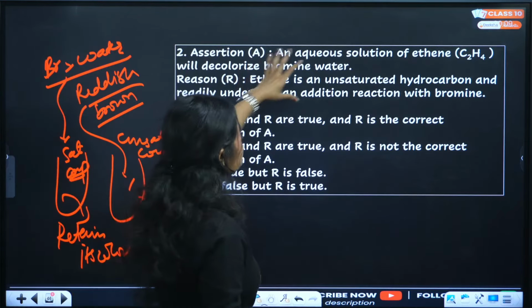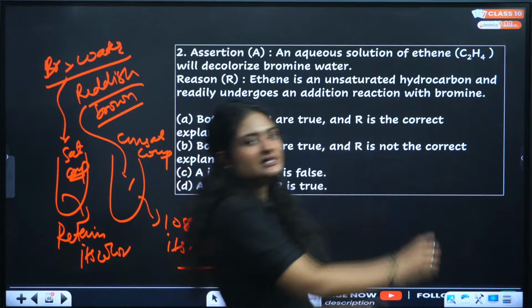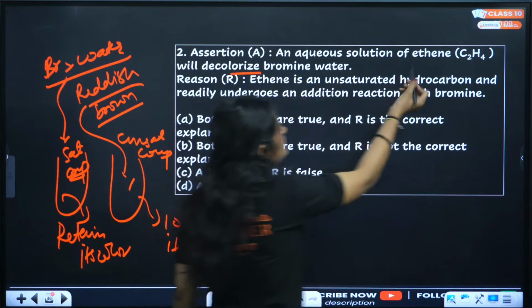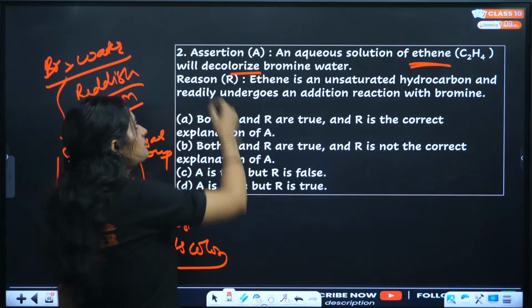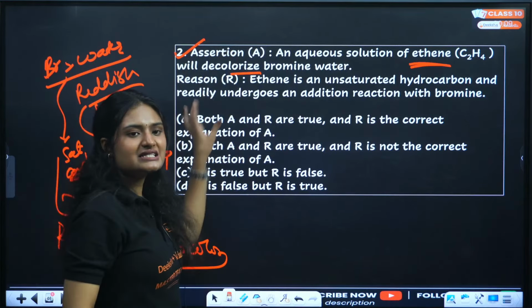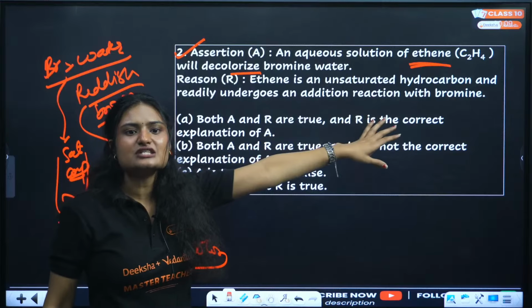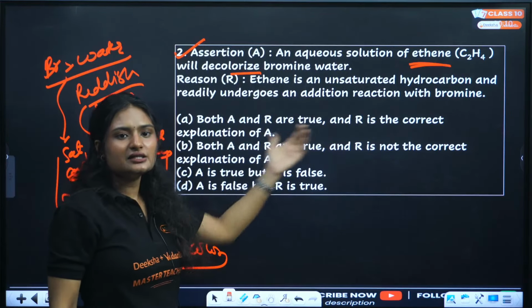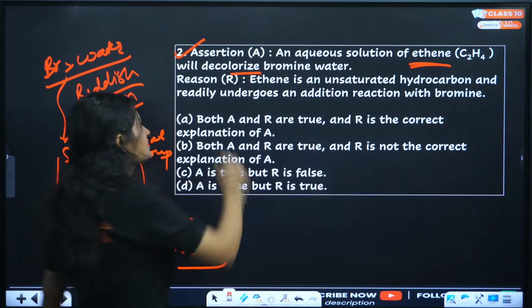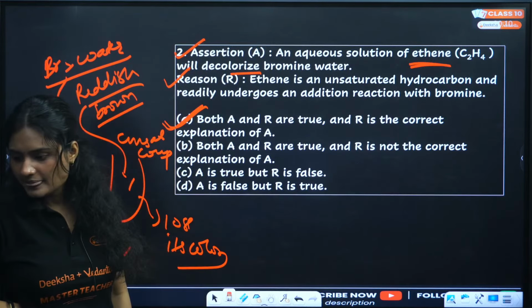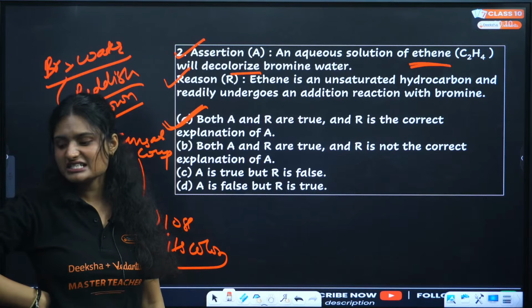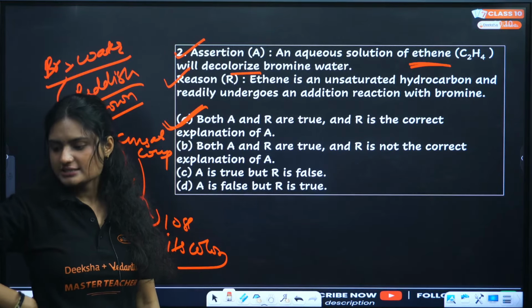So the assertion says an aqueous solution of ethene will decolorize bromine water. Yes, because ethene is an unsaturated compound. That means the assertion is true. Now let's see the reason: ethene is an unsaturated hydrocarbon and readily undergoes addition reaction with bromine. Yes, that is correct. So the correct answer is option A, not B, because the reason is the correct explanation. Yes, correct.